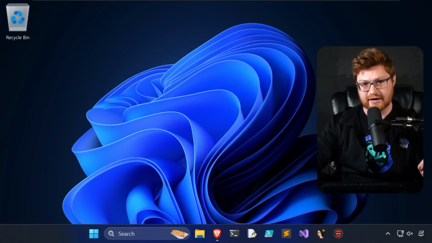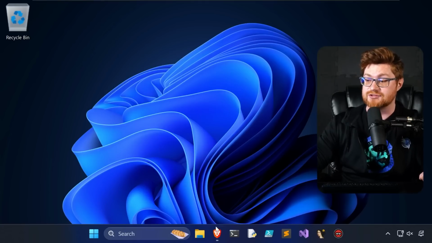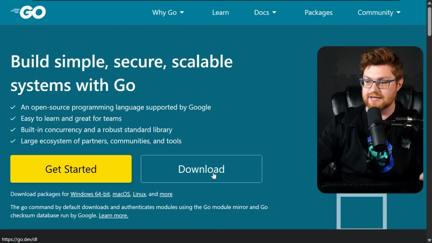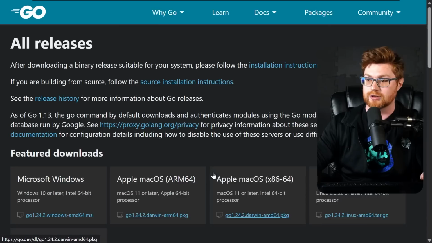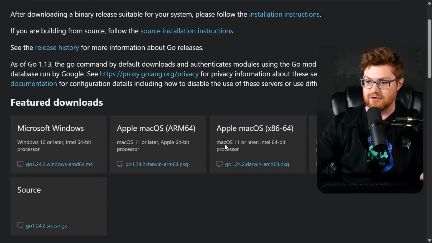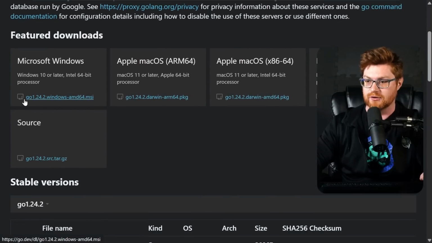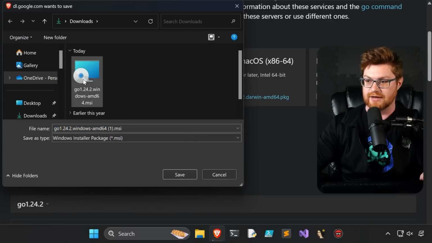So I am inside of my Windows 11 virtual machine, and I've just downloaded and installed the latest version of Go. At the time of recording, taking a look at go.dev online, the latest download on Windows is Go version 1.24.2. You can see I downloaded that just a moment ago.